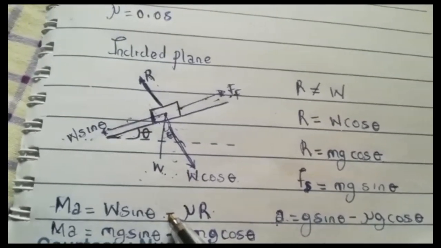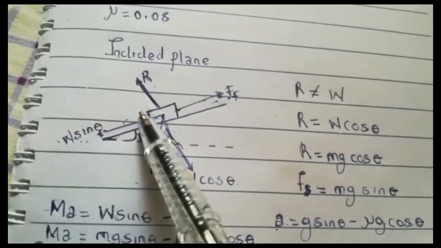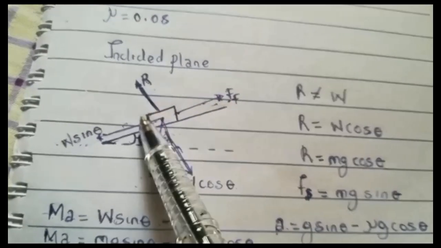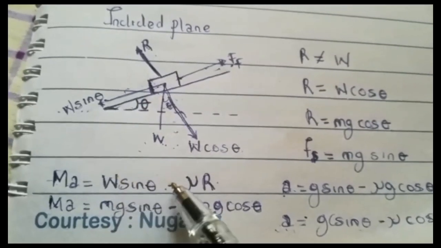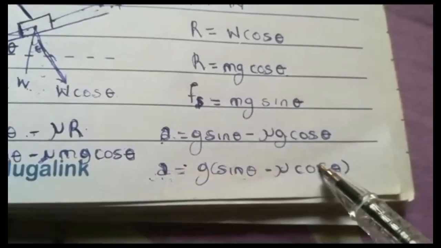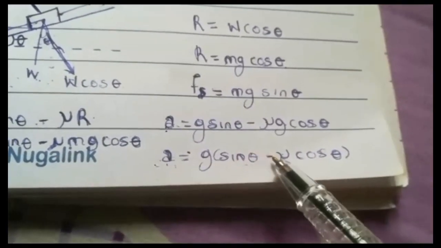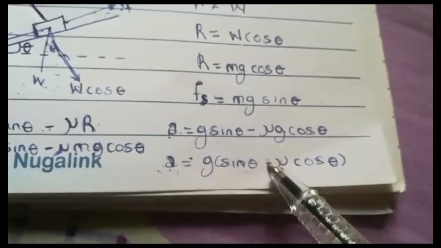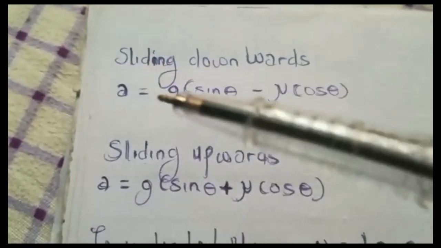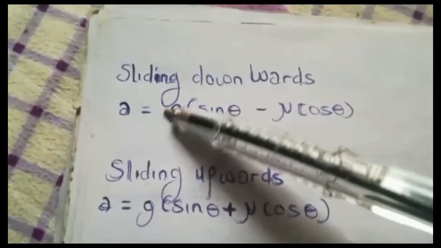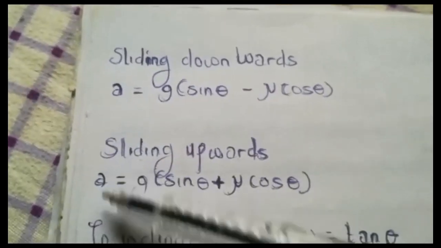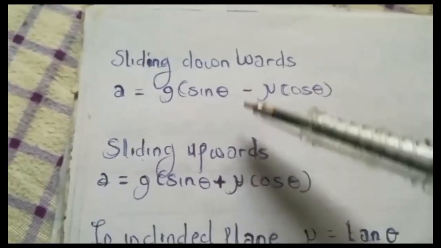But if the body was moving upwards, this W sin theta is going to be pointing up, and the frictional force is going to be pointing in the same direction. So what do you think we'll do here? We're going to add it. So if the body is sliding downwards, this is the formula. If it's sliding upwards, the formula is going to be positive. So here are the formulas for calculating acceleration when the body is sliding. When it's sliding downwards, you use this. When it's sliding upwards, you use this. It's just a change of sign.